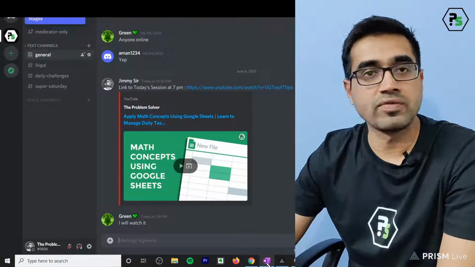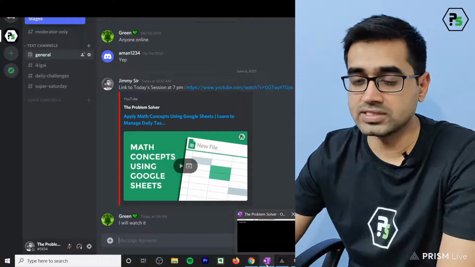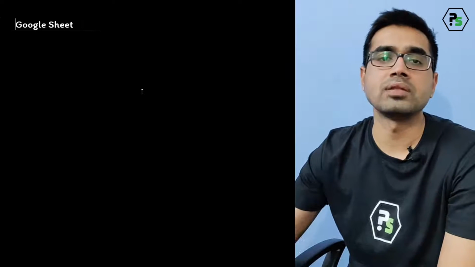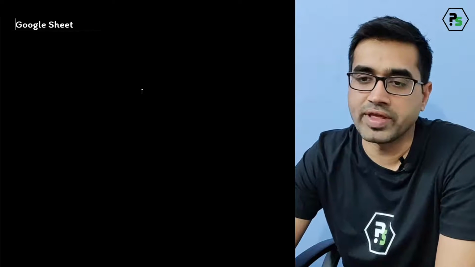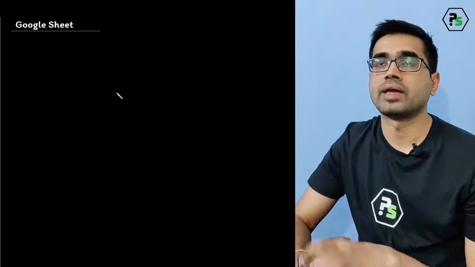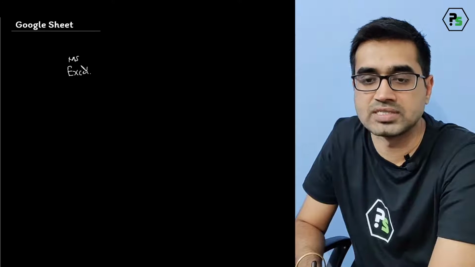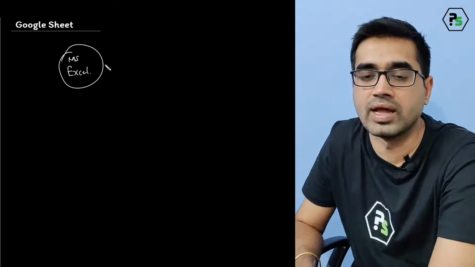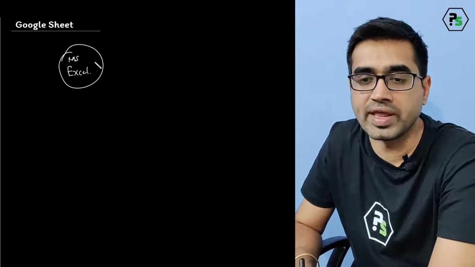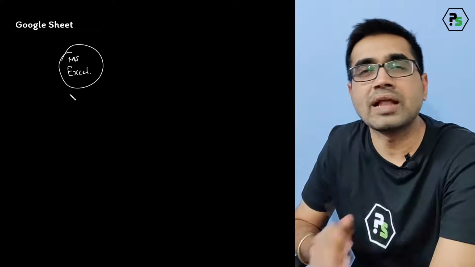So today we have planned a discussion on Google Sheets. It's a very simple, very useful software, like a boiled down version of, let's say, Excel. We know there is a software called Microsoft Excel, which is MS Excel. It's a very powerful software, and it helps to sort out things.